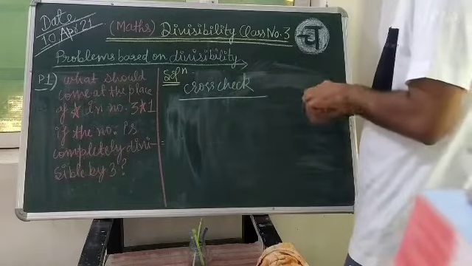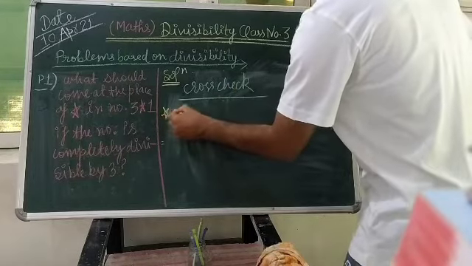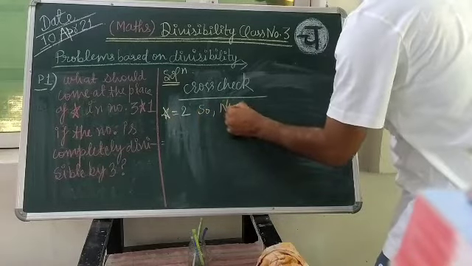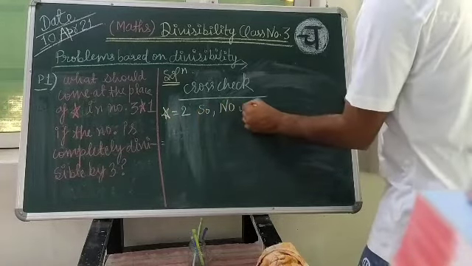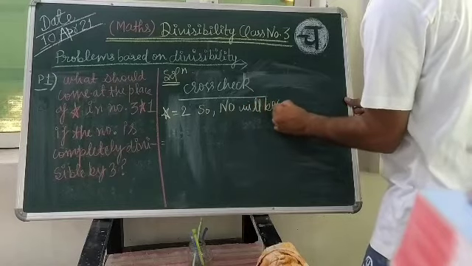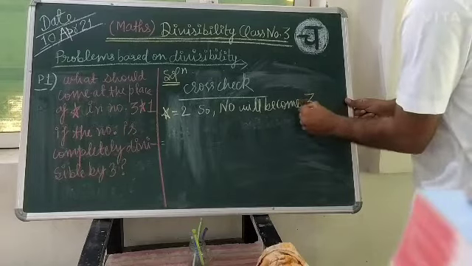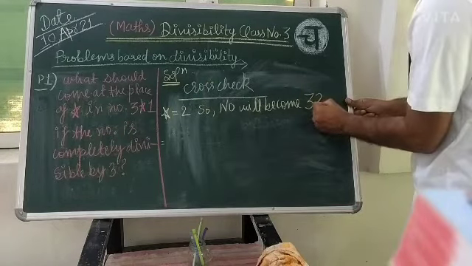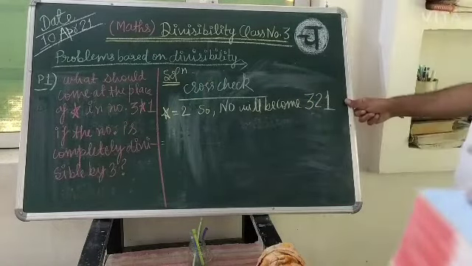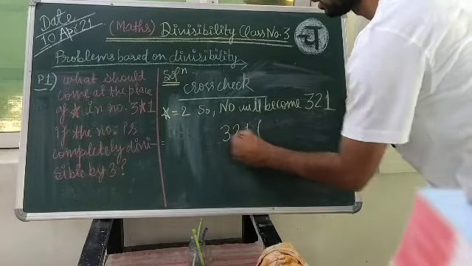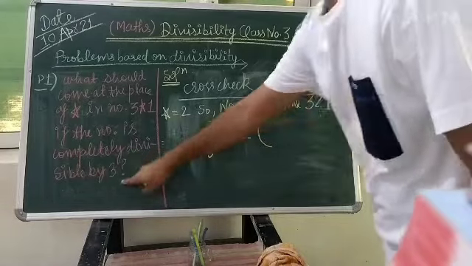At the place of the star is your 2, so the number will become 2 1 3 1 with the star replaced by 2. The number 2131 must be divisible by 3, isn't it?